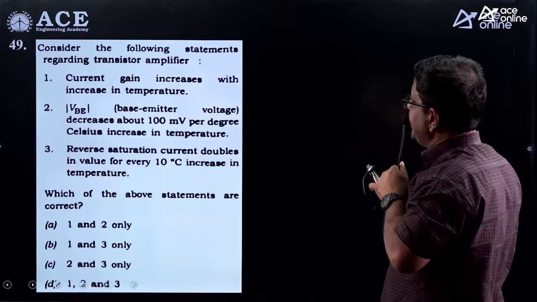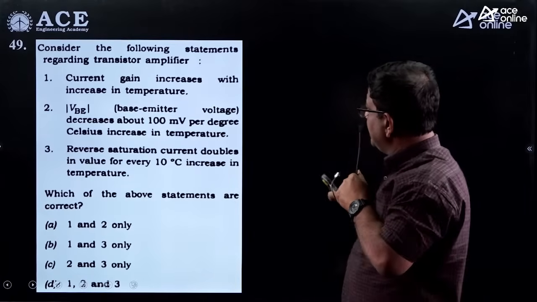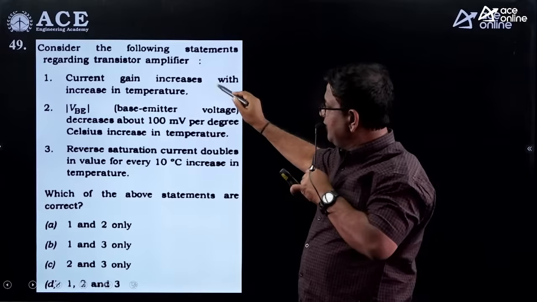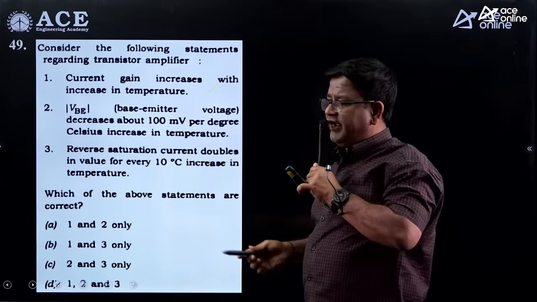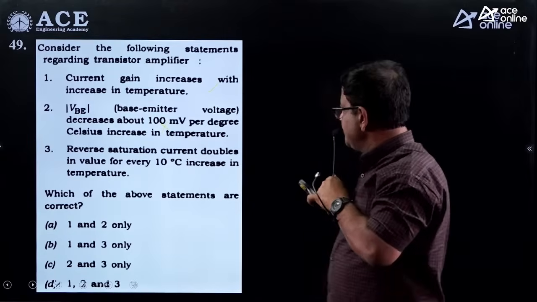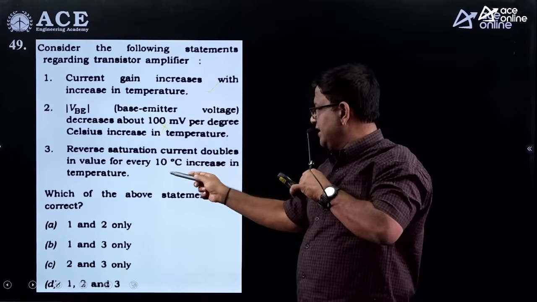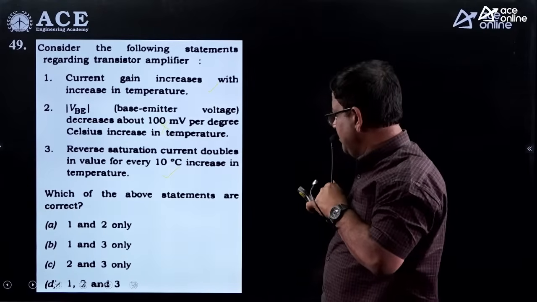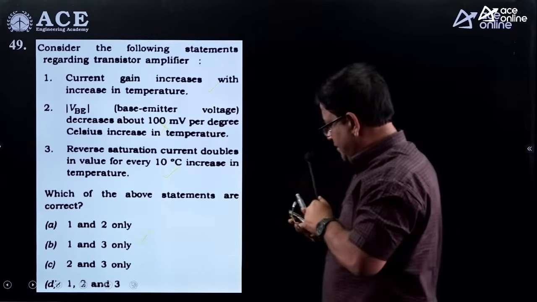Consider the following statements regarding transistor amplifier. Current gain increases with increase in temperature. So that is something we know. VBE, we know it decreases by 2.5 millivolt per degree. 100 millivolt is wrong. It has to be 2.5 millivolt, and the reverse saturation current will double for every 10-degree rise. So 1 and 3 should be the answer. So option B.